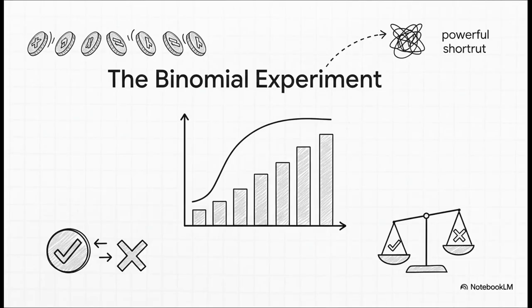What's really powerful about all this is that you don't always have to build these probability maps from scratch. A lot of situations in the real world follow these predictable patterns. One of the most famous is the binomial distribution. It's kind of like a shortcut you can use for any situation where you have a fixed number of tries, like flipping a coin 10 times, and there are only 2 outcomes, and the chance of success stays the same. For those cases, we have a formula that can map out all the odds for us in a snap.